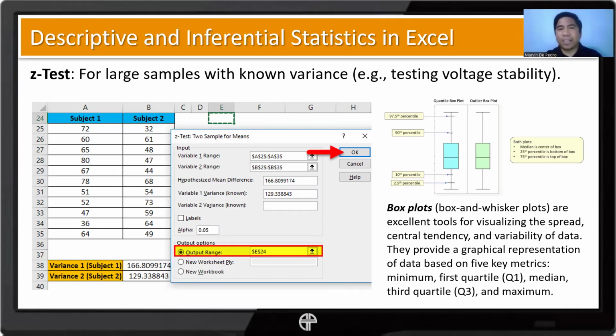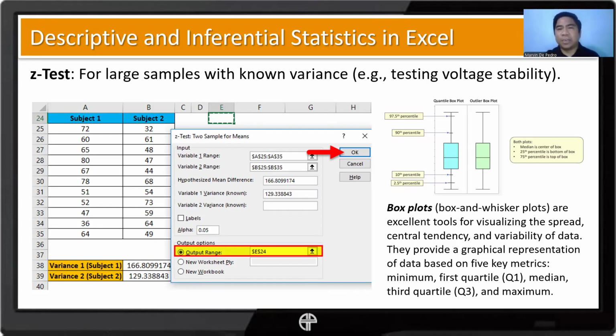So in Excel, I think this one is being used. Here we have the median as the center of the box, this line. We have the 25th percentile, the Q1, and the Q3. Q1 here is the bottom and Q3 is the top. And outside the box are somewhat like our margin already.